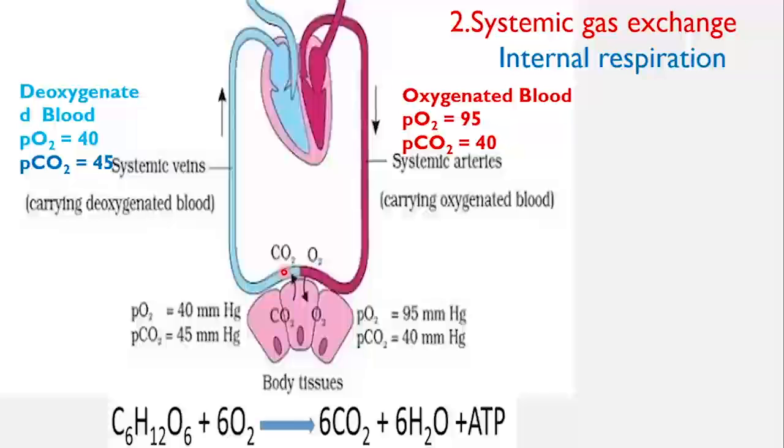Now, if you observe the partial pressures of O2 and CO2, the partial pressure of oxygen decreased to 40 mmHg and CO2 increased to 45 mmHg. Now this blood with more carbon dioxide and less oxygen is termed as deoxygenated blood and it is carried to the heart. This is said to be systemic gas exchange taking place in the tissues region.